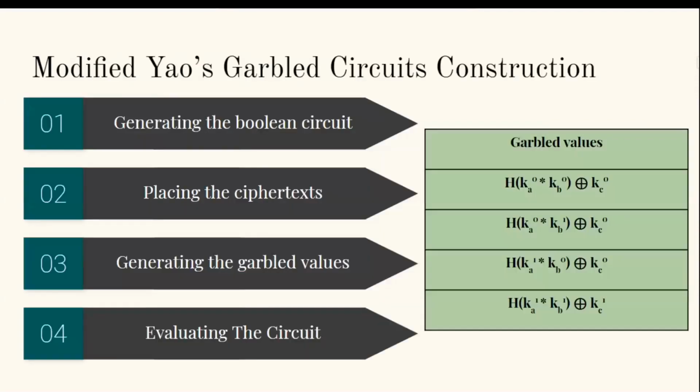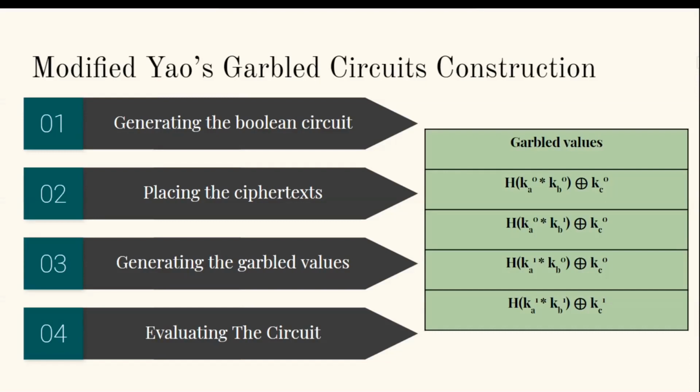Let's start by revisiting Yao's garbled circuits construction and our slight modification in it to suit the purpose of free randomization. This protocol is used to outsource the functions for evaluation securely and with a proof of correctness. This process starts with generating the Boolean circuit equivalent to the function. Then, using a random seed, each bit in the resulting truth table of the circuit would be replaced with a random ciphertext. Then, those ciphertexts will be used to generate the garbled values by multiplying the ciphertexts of each entry and using the result as a key to encrypt the output label.